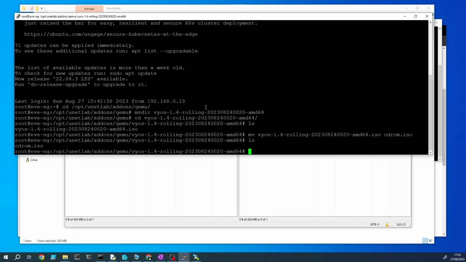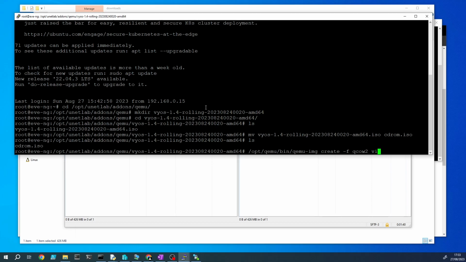Now we need to create a virtual disk by running the following command. So opt/qemu/bin/qemu-img, and we want to create a virtual hard disk in the QCOW2 format.